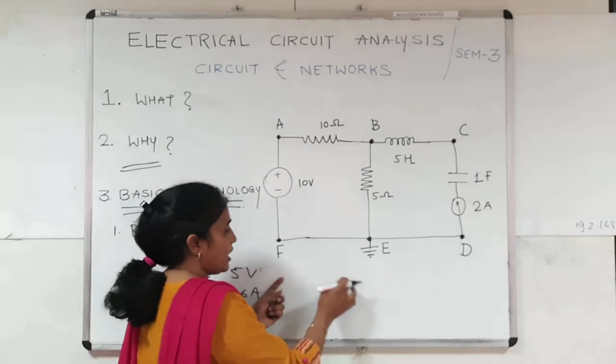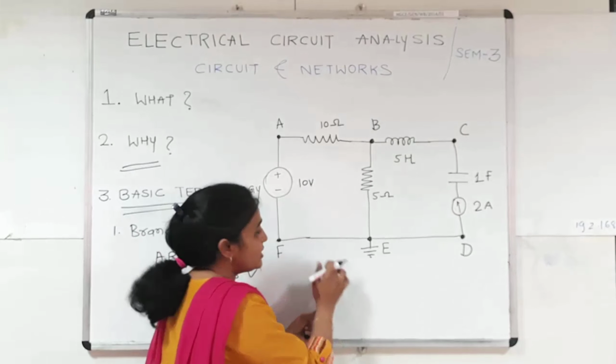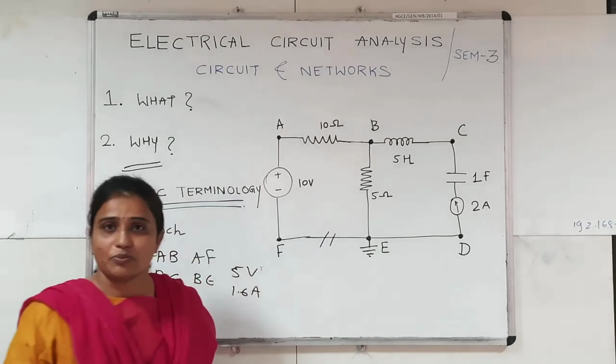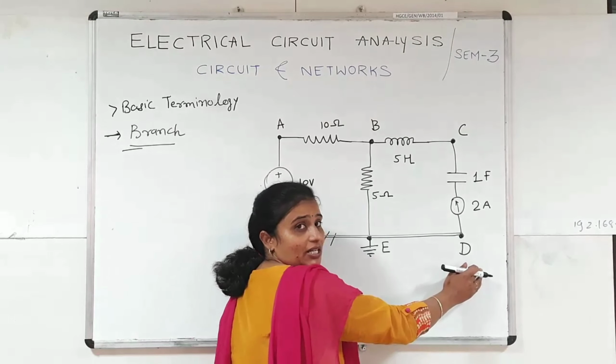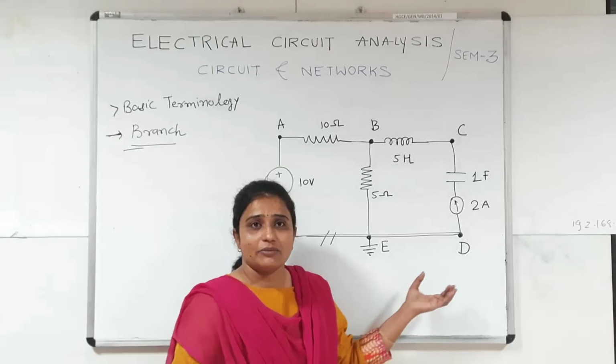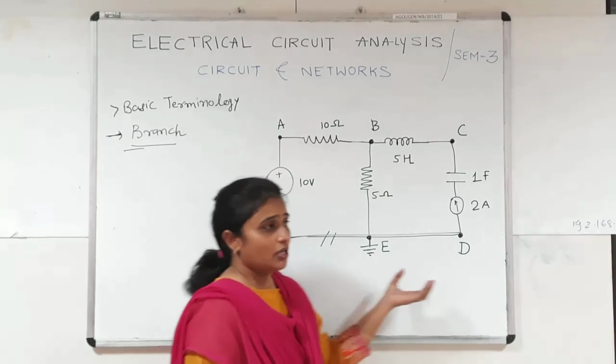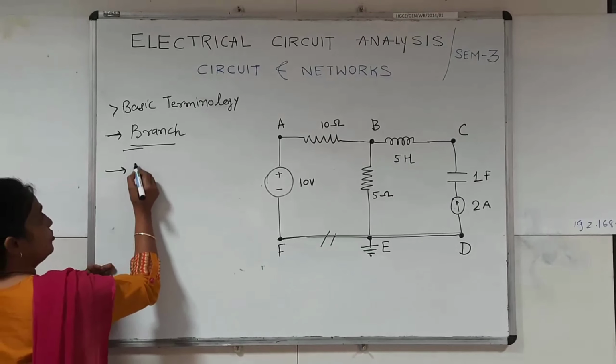But we cannot say FE is a branch because there is no electrical element present. Same way, FD is also not a branch because there is no electrical element present. Now the next point is node.